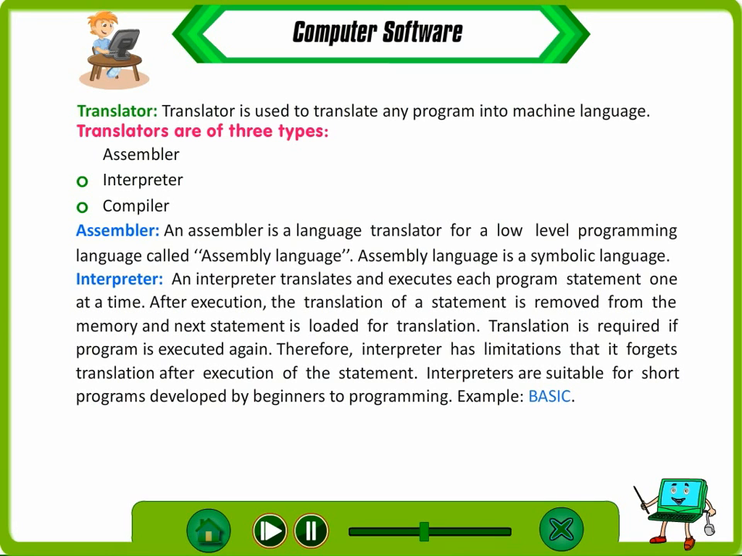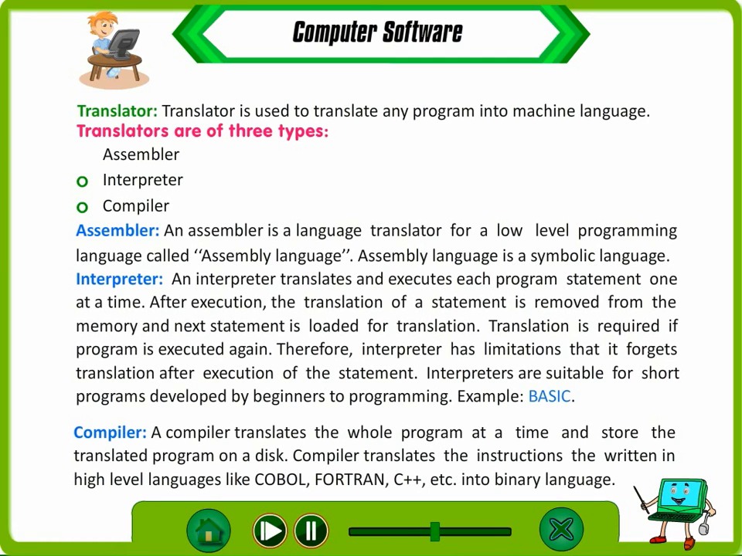Interpreter. An interpreter translates and executes each program statement one at a time. After execution, the translation of a statement is removed from the memory and the next statement is loaded for translation. Translation is required if the program is executed again. Therefore, an interpreter has the limitation that it forgets the translation after execution of the statement. Interpreters are suitable for short programs developed by beginners to programming. Example: BASIC.